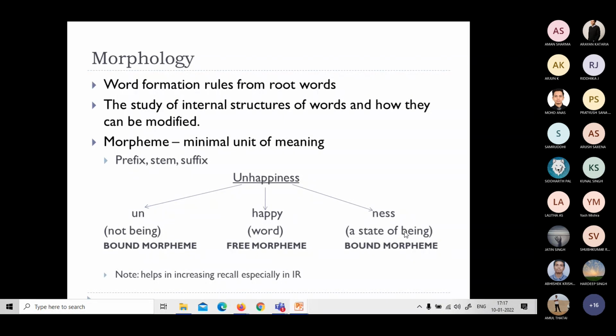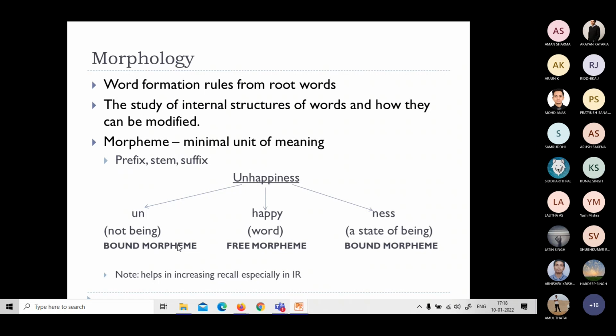We call it inflection or derivation. So how it is modified is, with the stem, that is a free morpheme, we can add bound morphemes either as a prefix or a suffix or both. We call it a circumfix, or even in some languages, an infix can be added as well. I can break a word into two and insert a few characters in between. Such things are also possible. Like this, a morpheme can be inflected or derived into different meaningful words. That is what morphology is about.